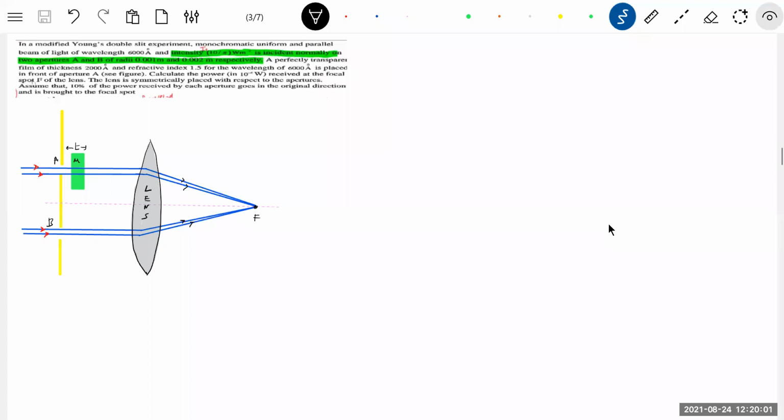See, what is the intensity of the light? I naught. So what is the power of this beam? It will be P1. Power of this beam will be P2. How to calculate P1? P1 should be equal to intensity I naught into the area, with radius R1. The radius of this slit is R2.